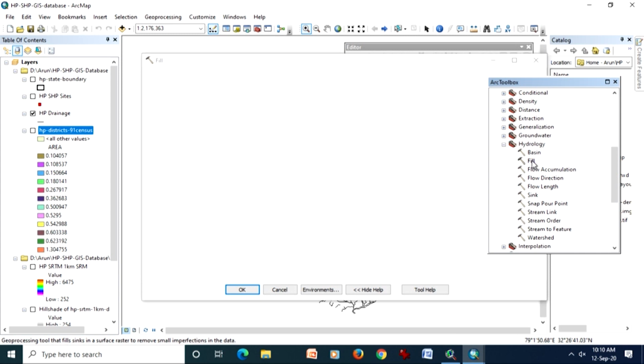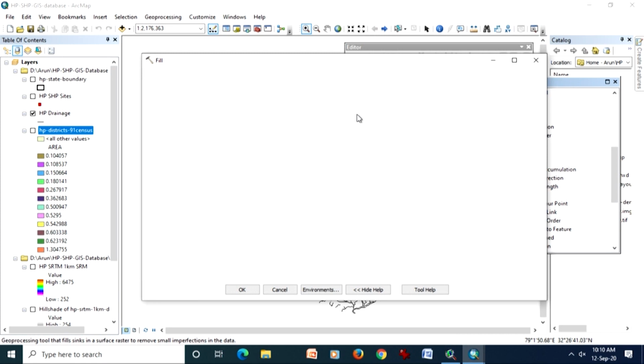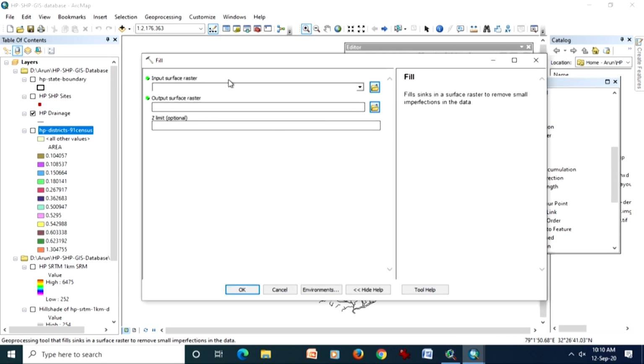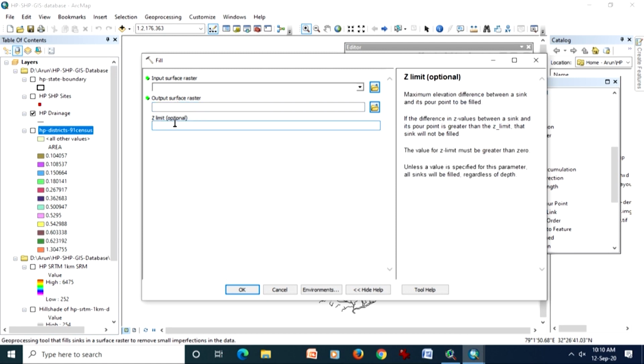Plus against each option there will be a help file on the right hand side, which will come very soon. So here this is basically the tool, and like I have chosen in that Hydrology analysis tool, I have chosen Fill. So input raster, which is mandatory, output raster where your data will be stored, and Z limit.